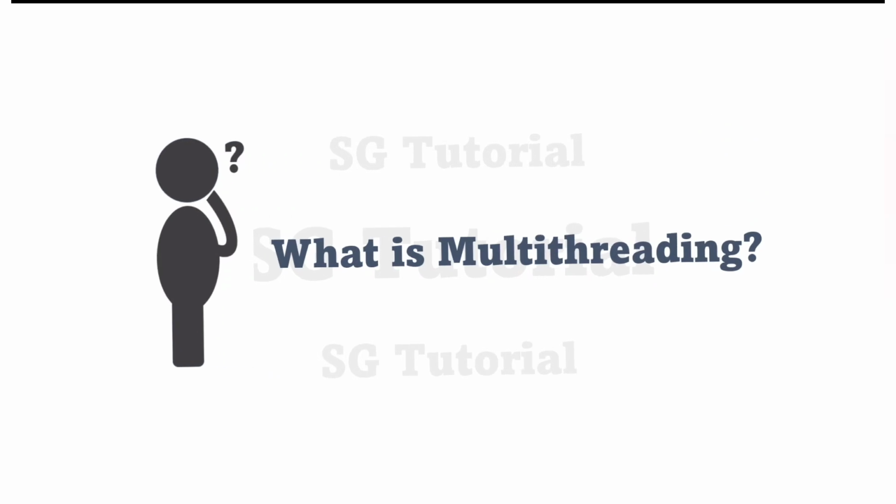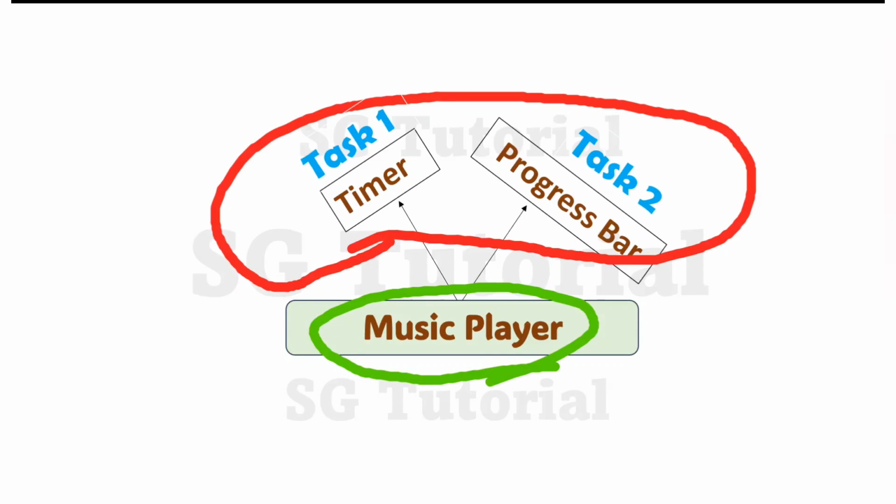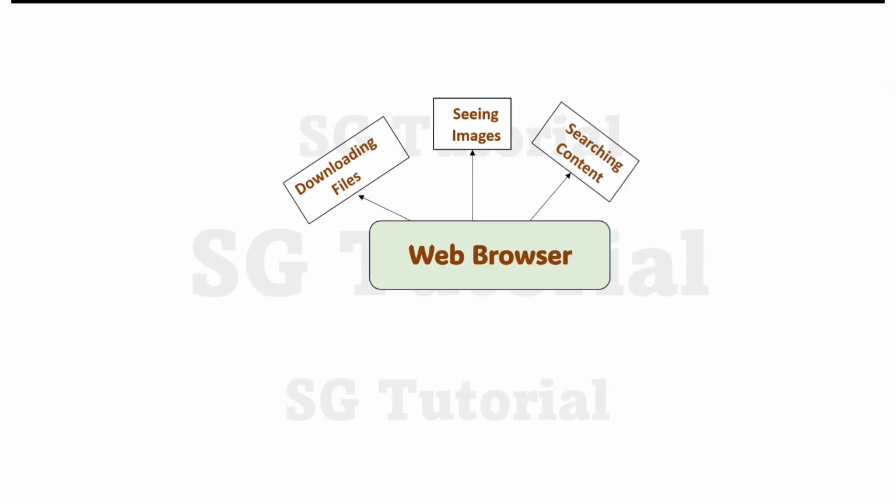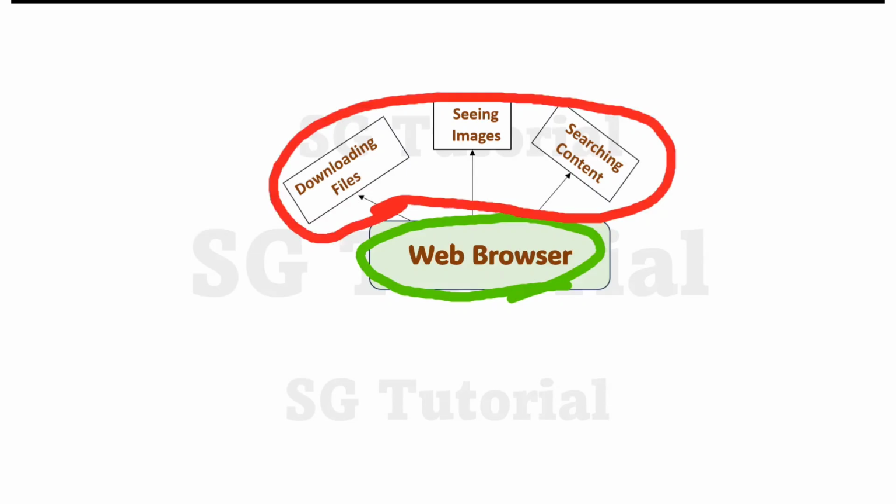So let's understand it through the example of a web browser. As I said before, using a web browser, we can do multiple tasks simultaneously, right? So inside a single web browser, we can do multiple tasks simultaneously. Here, the web browser is a program or a process, because at the time of execution, a program becomes a process. So we can say the web browser is a process. And these multiple tasks are nothing but small parts of a program or small parts of a process. And in a programming language, these small parts of a program are called threads. Let's say thread 1, thread 2, and thread 3.